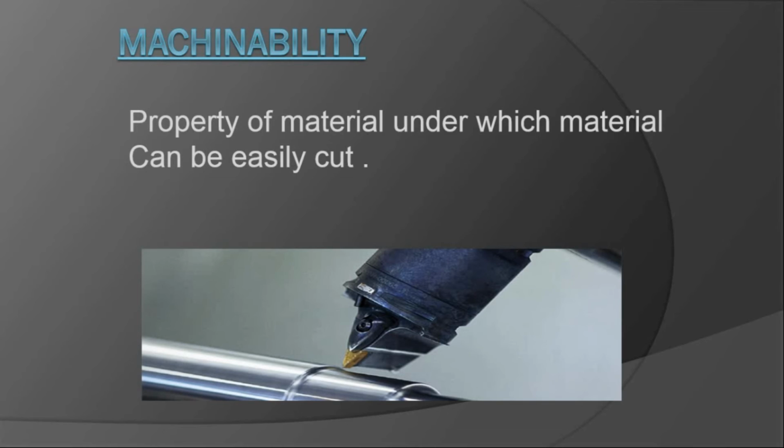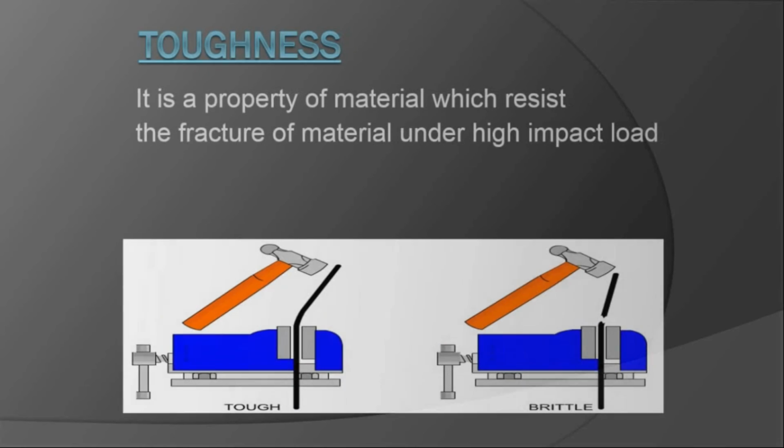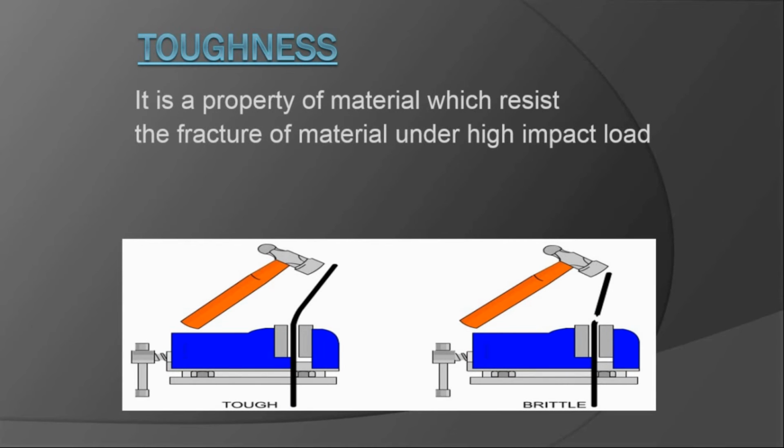The next one is machinability. It is a property of material under which the material can be easily cut. It means the material can easily be drilled and easily turned, and this is the property of machinability. And the next one is toughness. It is a property of material which resists fracture under high impact load. It means it can resist fracture under applied forces.